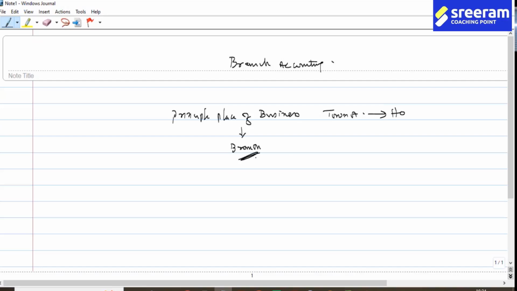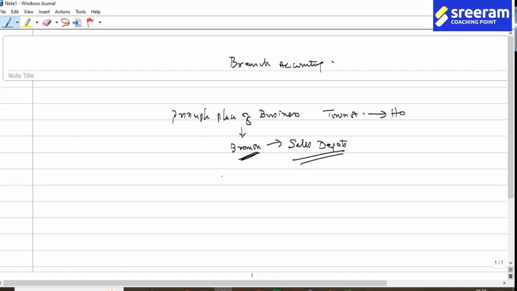The branch may not be of the same size as the head office. The branch is expected to be like a sales depot where they will be affecting only sales, whereas in the head office, they will manufacture or import and then sell it out. Something like that.